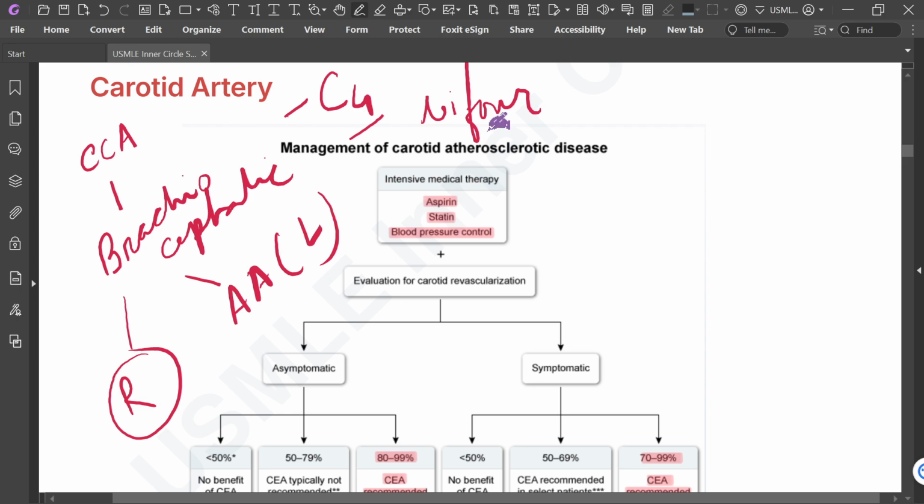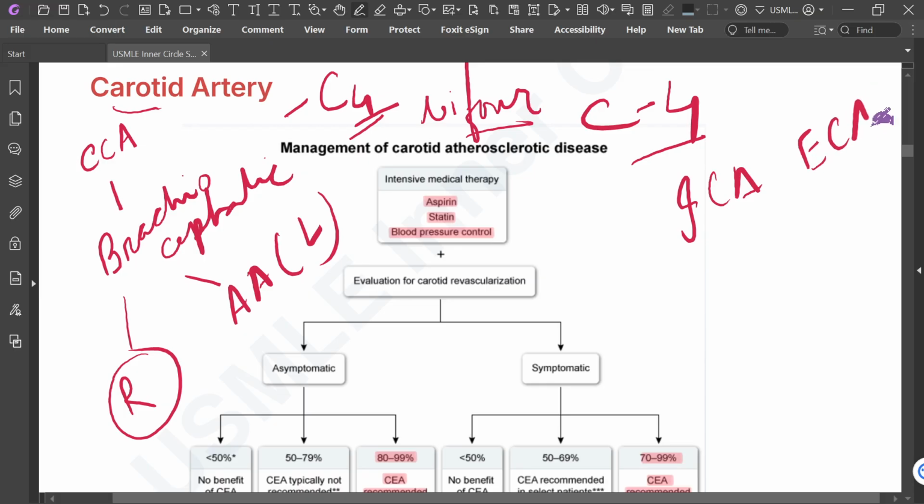It bifurcates at the level of C4. That means C4, carotid artery, bifurcates. So it bifurcates at the level of the C4 vertebra into the internal carotid artery and the external carotid artery.